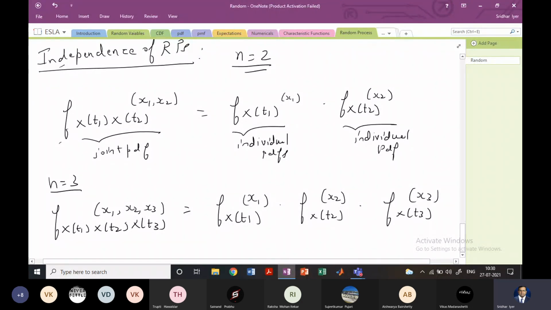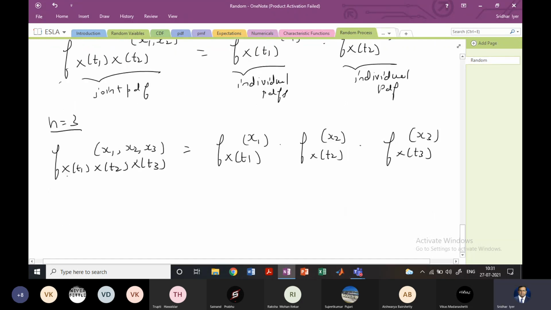So that's how the independence will go on. Here I have only taken x1, x2, x3. You can also take x, y, z and so on. So the definition remains the same: if the random processes are independent, the joint PDF will just be a product of individual PDFs.